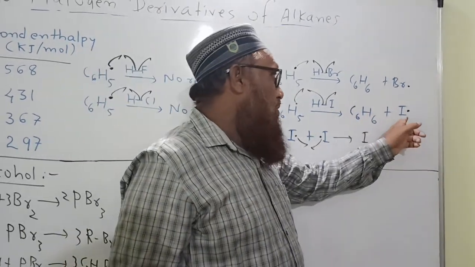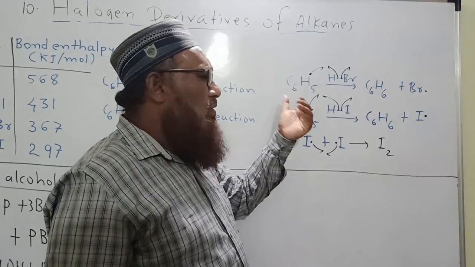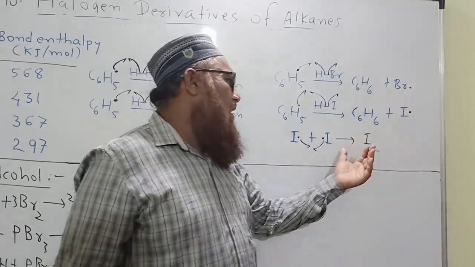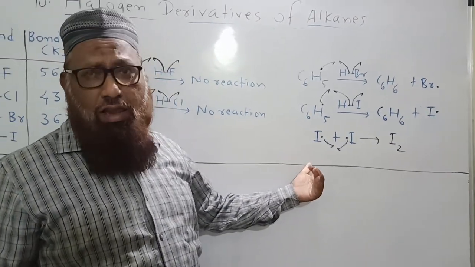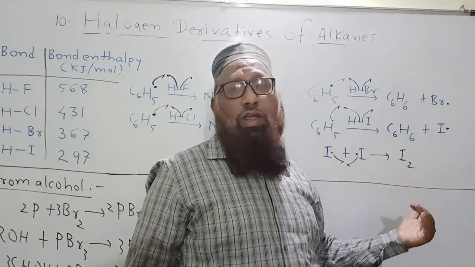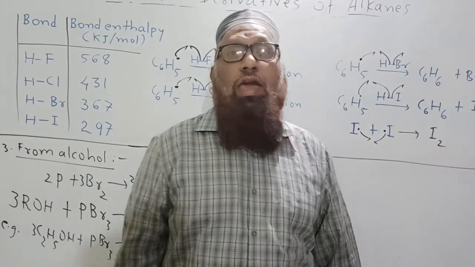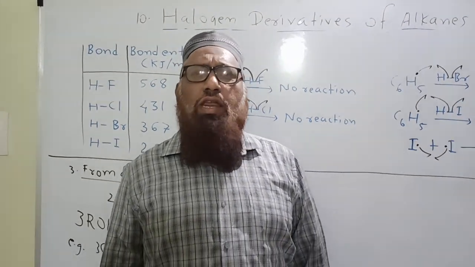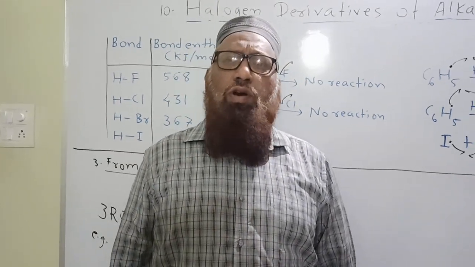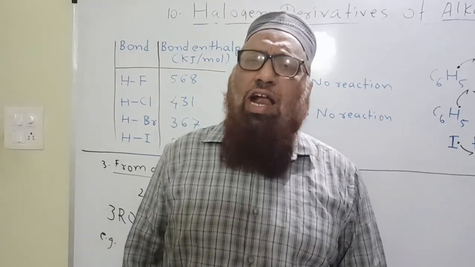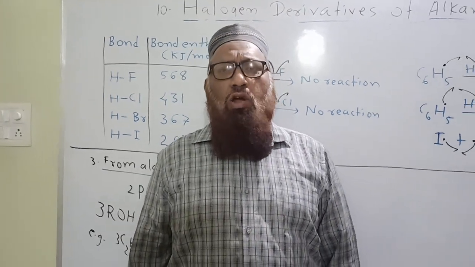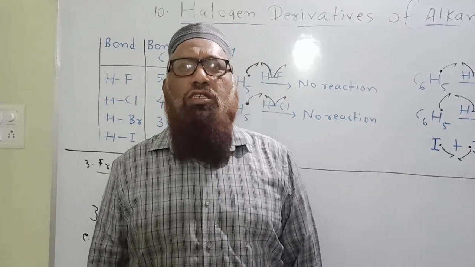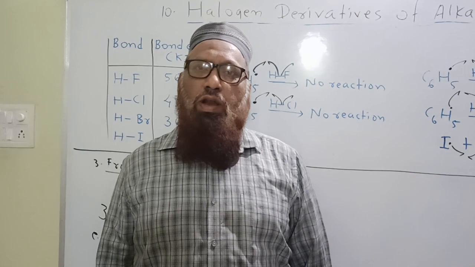Now what is the situation regarding iodine? No doubt the HI bond is dissociated by this phenyl radical, but the iodine free radical formed reacts with another iodine free radical to produce free iodine. And remember, that's why the peroxide effect is shown only in the case of HBr and not in the case of HCl, HF and HI. And that's why the addition of HBr to an unsymmetrical alkene follows the anti-Markovnikov rule. This is abnormal addition, not normal addition.